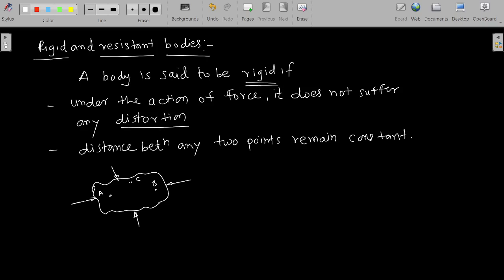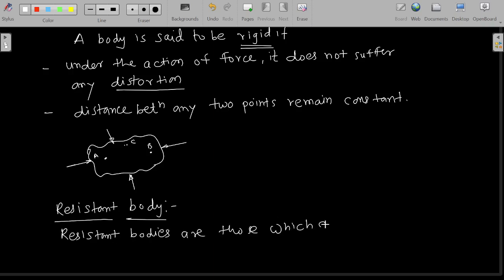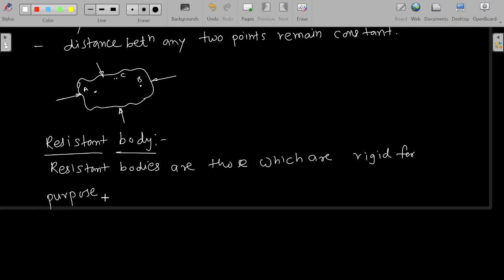We know that whenever we are applying force on any component or on any body or on any link, it will distort, it will undergo deformation. So to make the mechanism realistic, we will consider another kind of body, that is nothing but a resistant body. Now what are resistant bodies? Which are real bodies? Resistant bodies are those which are rigid for the purpose they have to serve.